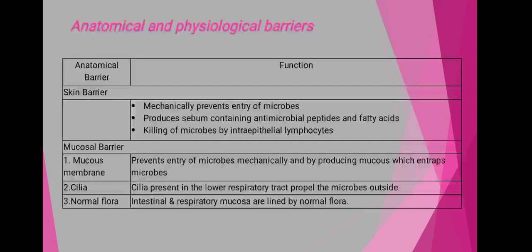Then the normal flora, the normally present microorganisms which are not harmful to our body, are also responsible for resisting the entry of infectious agents from outside. The intestinal and respiratory mucosa are lined by the normal microflora. Within the human intestine, there is majorly the presence of Escherichia coli, which is the normal flora of our body.